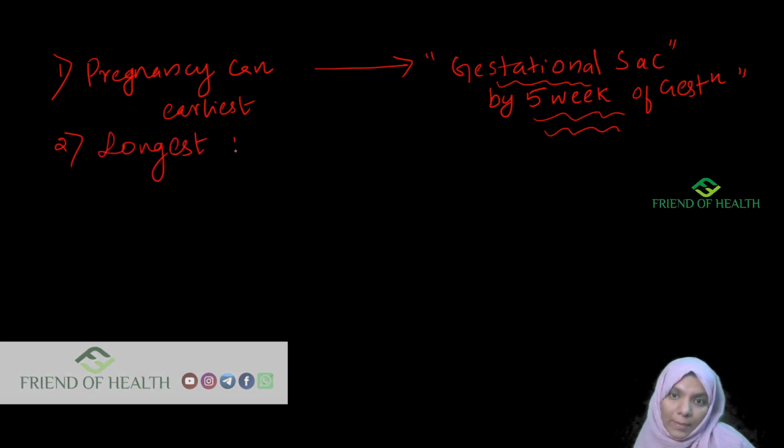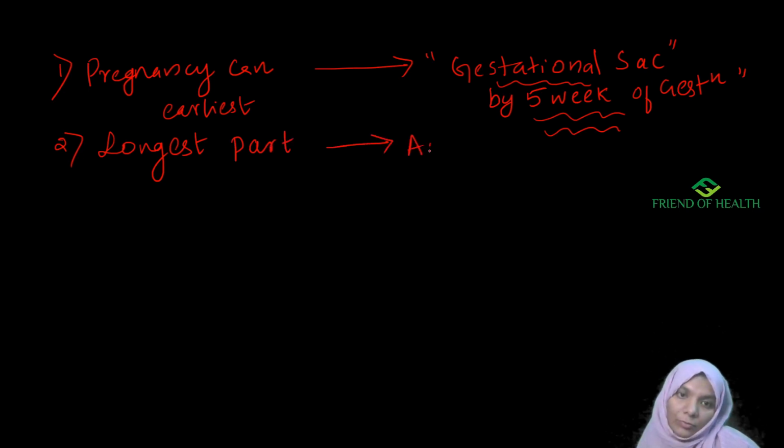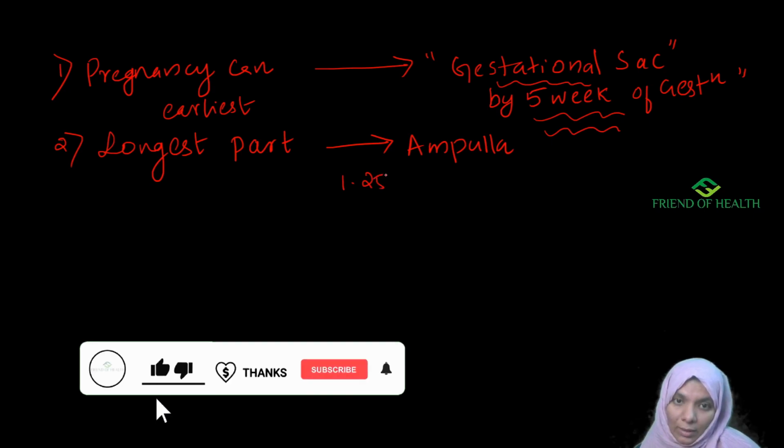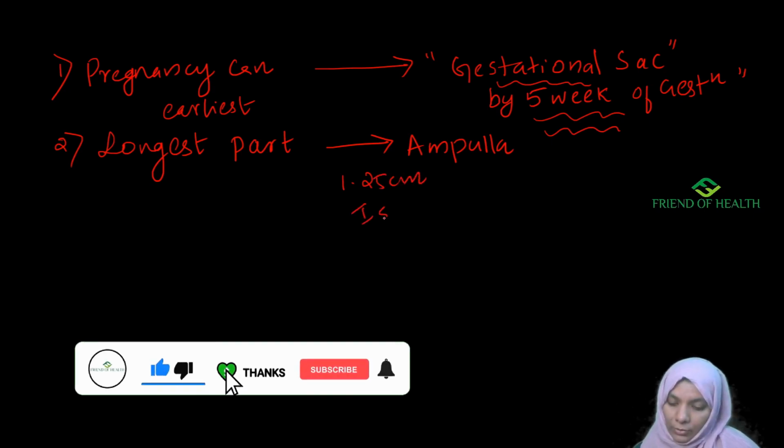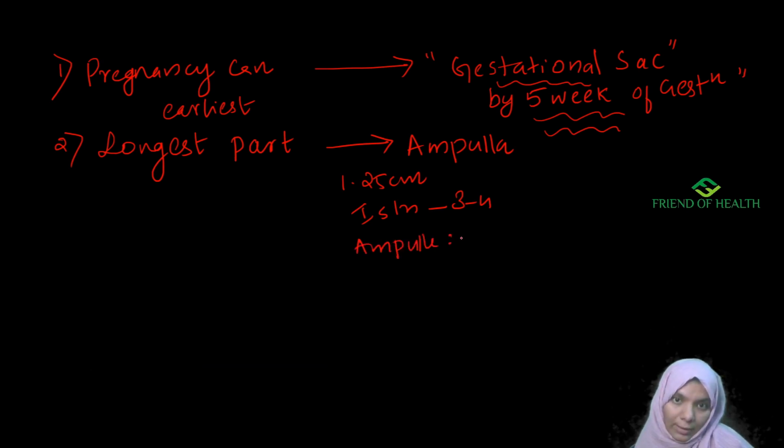Next one is the longest part of the fallopian tube. What is the longest part of the fallopian tube? It is the ampulla. We know the parts of the fallopian tube: intramural part, interstitial part, isthmus, ampulla, infundibulum. Intramural is around 1.25 centimeter. Isthmus is about 3 to 4 centimeter. Then we have our ampulla, that is 5 centimeters. So this is the longest part of the fallopian tube.